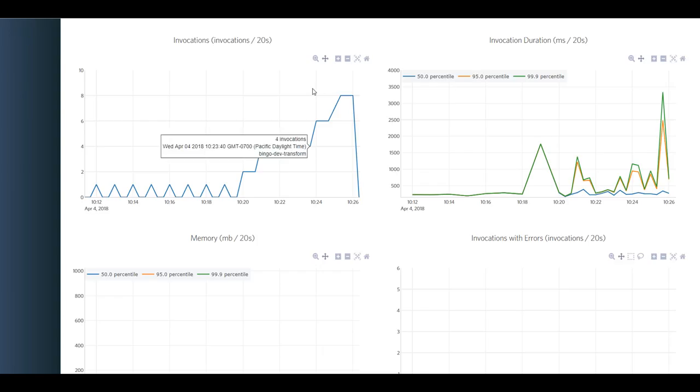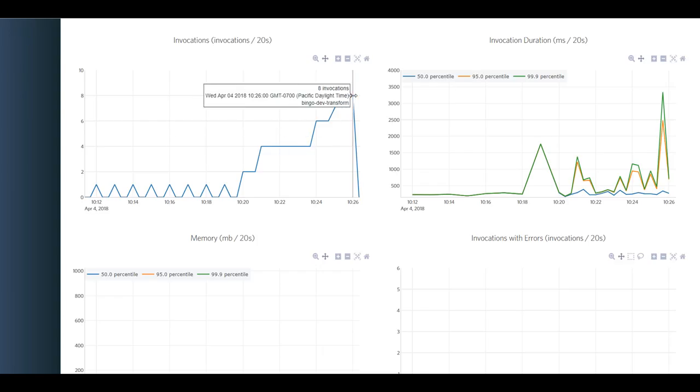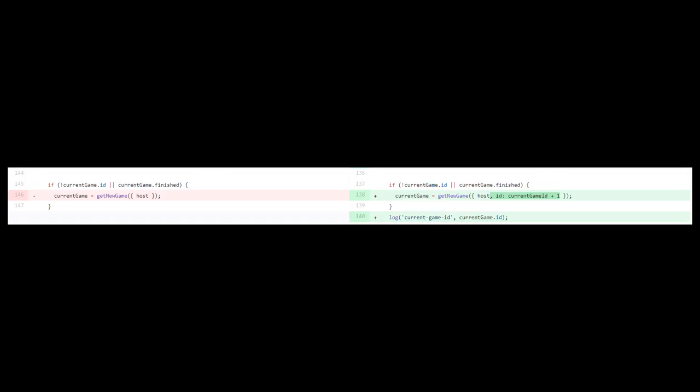However, in this time frame, right around 10:26, we had our first player actually tweet out that their board on the second game wasn't filling even though the transcribe words had been picked. So we needed to reach out, let him know that we had an issue and that we were very much working on it right now. So Corey did get back to me very quickly and said he had found the issue, fixed it, and was getting ready to deploy. So just a little code snippet. I'll show you exactly what we fixed in the code to resolve this issue.